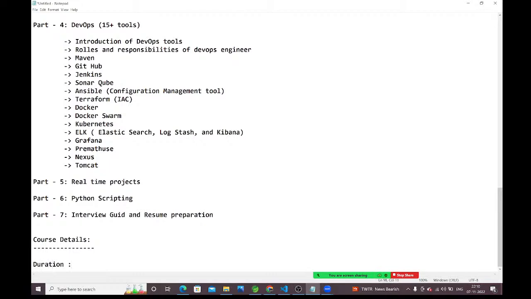Duration, guys. I'm not going to compromise on content. I will give in-depth knowledge on all these things I mentioned here. That's why it will take 3 months, minimum 3 months. Why? Because I need to discuss Linux, shell scripting, Python scripting, 20 plus AWS services, 15 plus DevOps tools, real-time projects, and resume preparation. Minimum 3 months is required, guys.